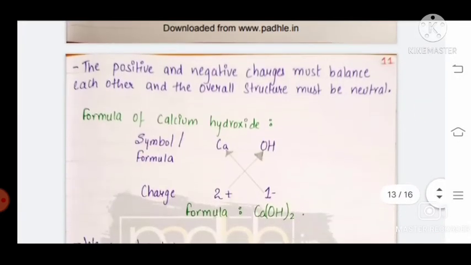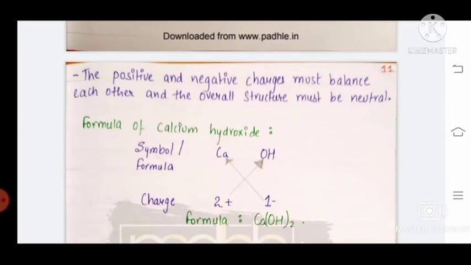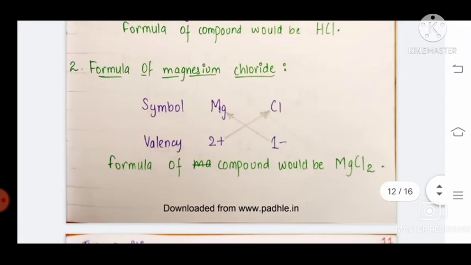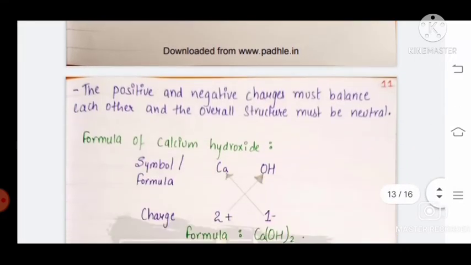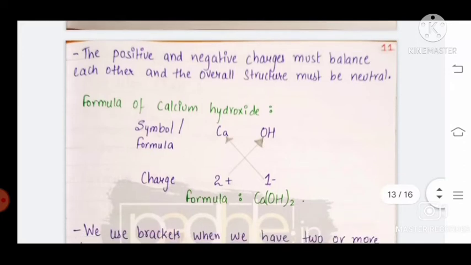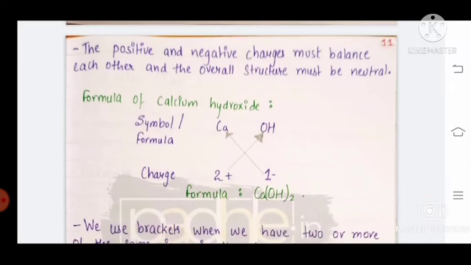So next, the positive and negative charge must balance each other and the overall structure must be neutral. I want to say that the positive charge and negative charge in an atom or in a molecule or compound must be balanced, and the overall structure will be neutral.